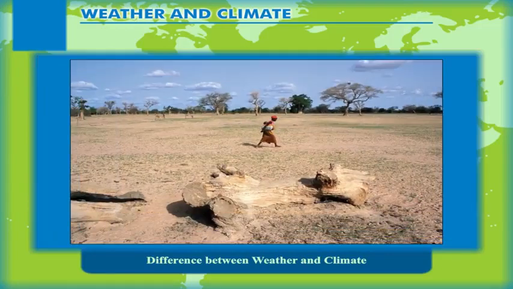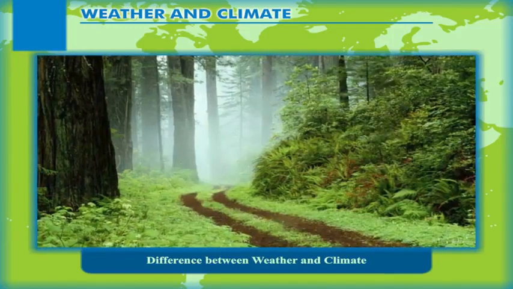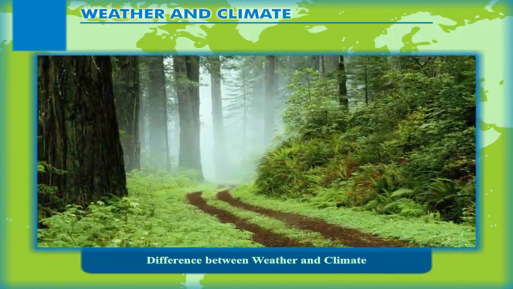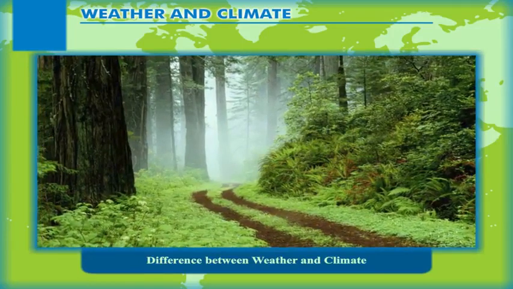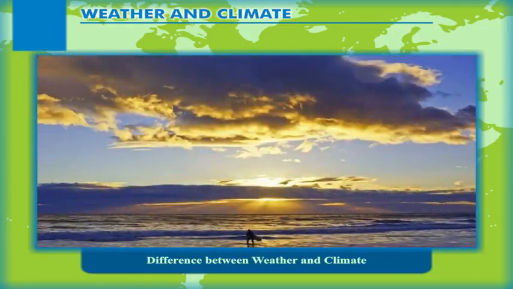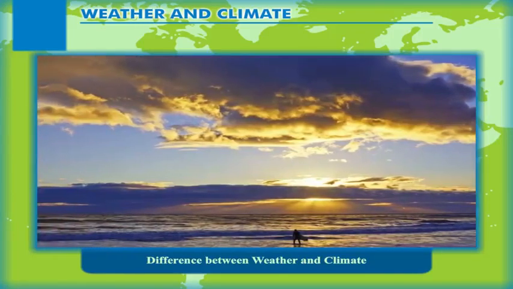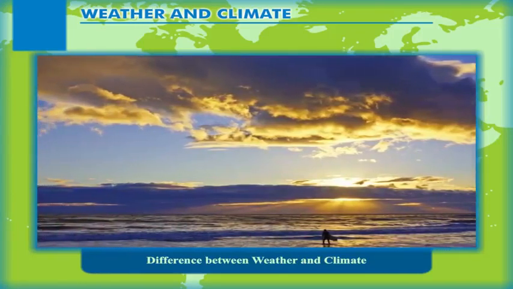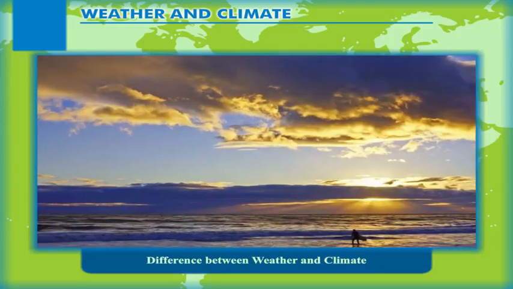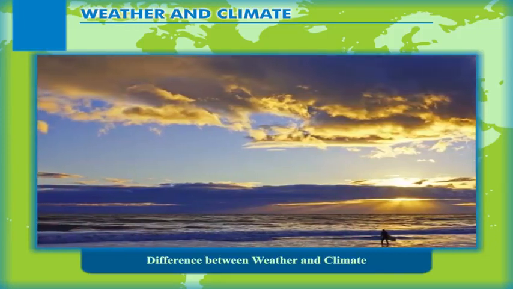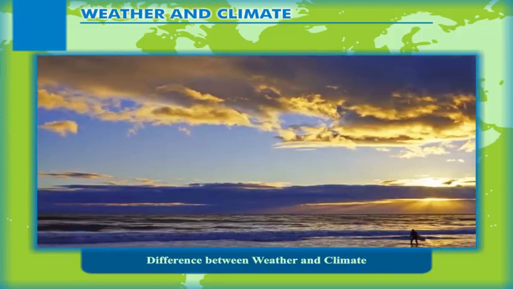These average atmospheric conditions that have been experienced for a long duration of time, maybe 25 years to 30 years or even more, and over a large area like a country, are known as climate. The weather, season, or climate are dependent on various elements that are responsible for changes in the atmospheric conditions, thus deciding the weather or climate of a place.